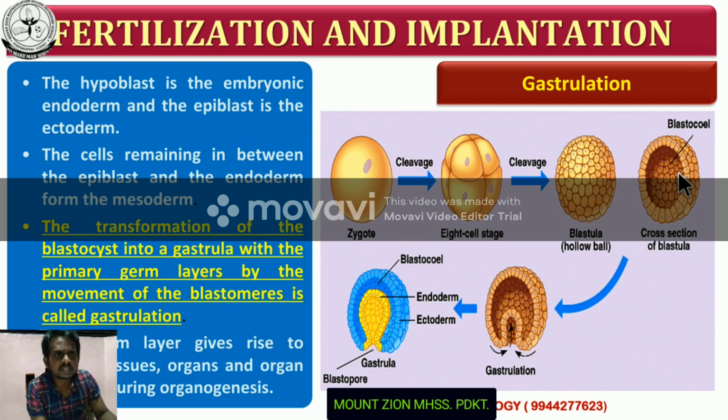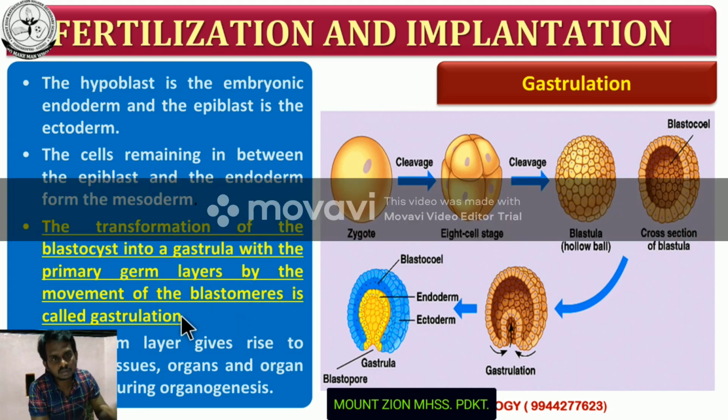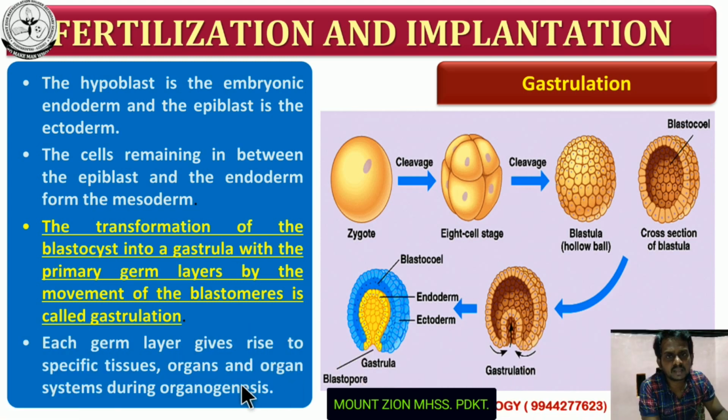So what is the next process? Gastrulation. Gastrulation means formation of germ layers. Here the blastocyst is transformed into the gastrula with the primary germ layers by the movement of blastomeres. The cells are considered blastomeres. The continuous movement of blastomeres leads to the formation of 3 layers, namely ectoderm, endoderm and mesoderm.